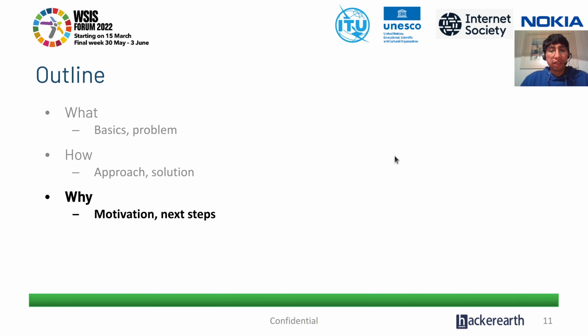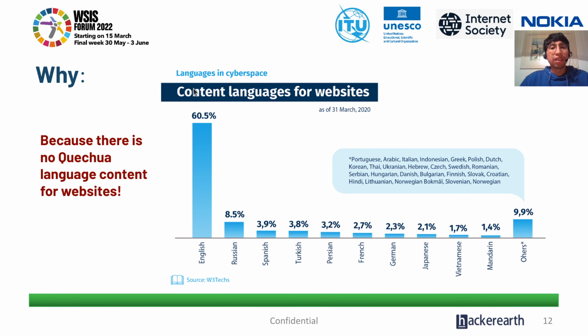And why are we doing this? The content languages of websites show that English, for example, has 60% of content on the internet. But what about other languages like my mother tongue, which is Quechua, or Aymara or any other Central American languages?